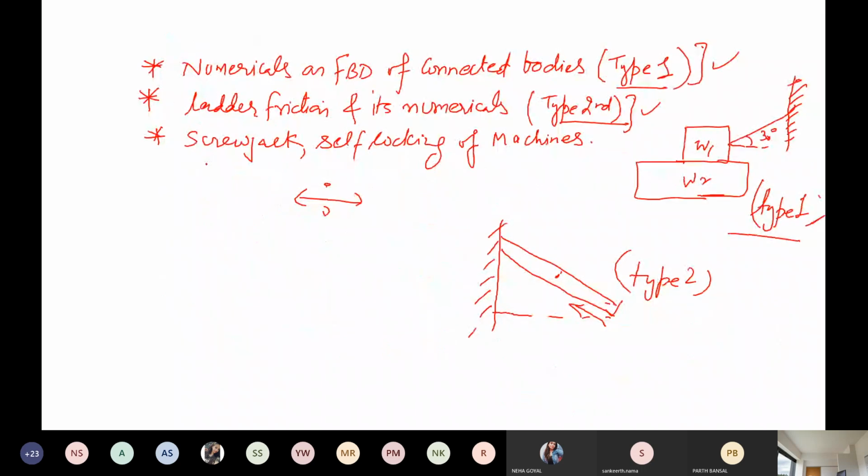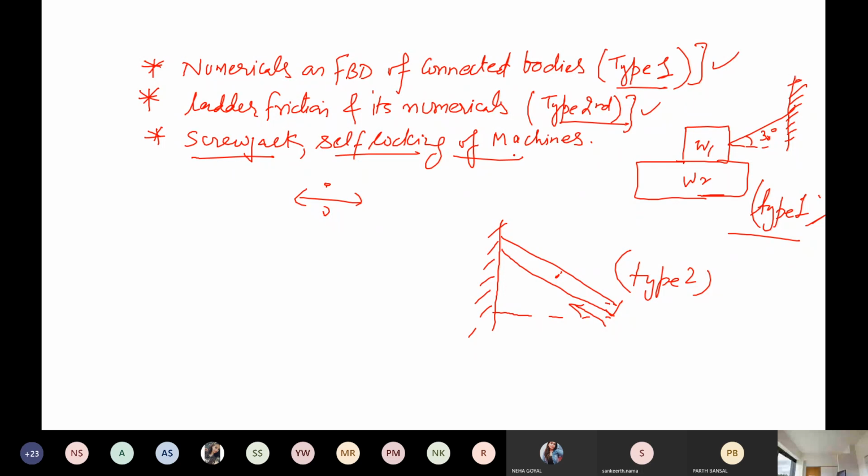Screw jack, I have already told you. If you can remember, if you have a car at home and you get a puncture in the tires, what do you do? You take out the jack and rotate the handle, and by that the car gets lifted. Once the car is lifted, you take out the tire, do the operations and put the tire back on the car. Then you rotate the handle in the anti-clockwise direction, and the car comes down on the surface. So this is the application of screw jack.